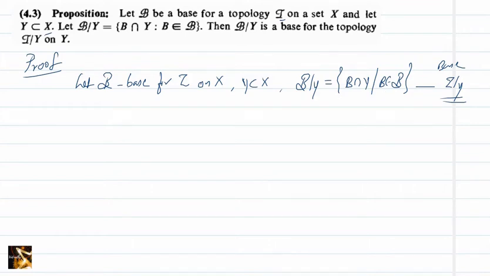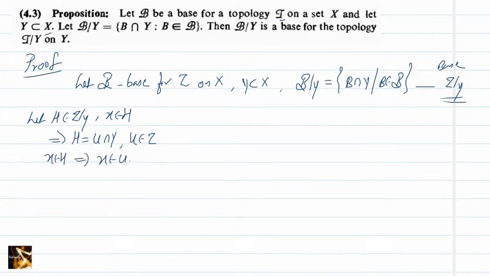For that, we will use the characterization of base. Let H be an open set in the subspace topology, that is H belongs to tau restricted to Y, and x belongs to H. This implies H is of the form U intersection Y where U is a member of tau. x belongs to H means what? x belongs to U intersection Y. This implies x belongs to U as well as x belongs to Y. This we have.